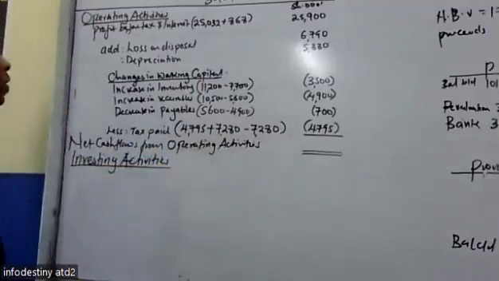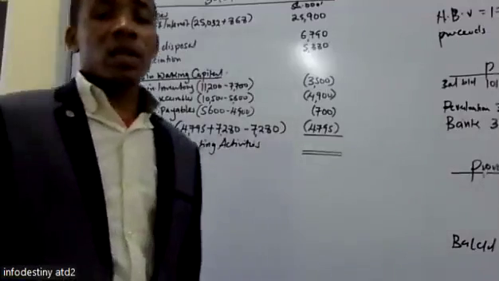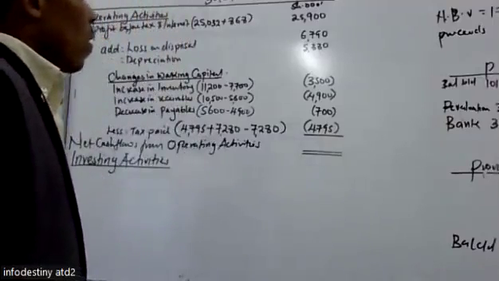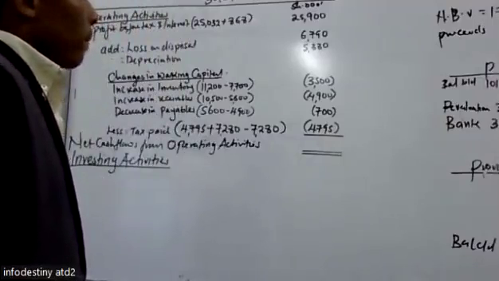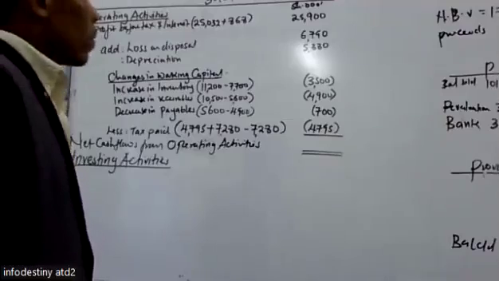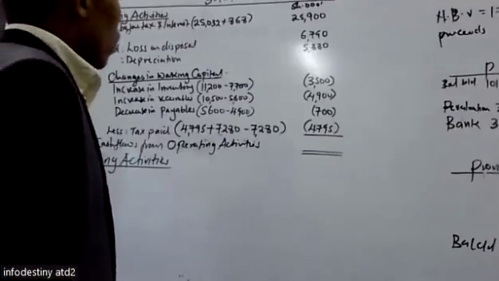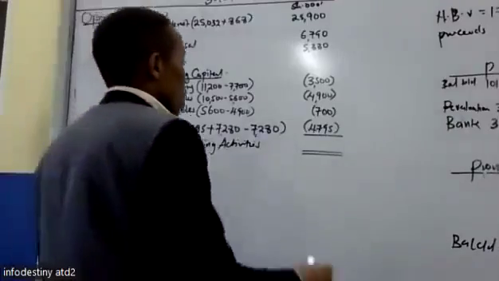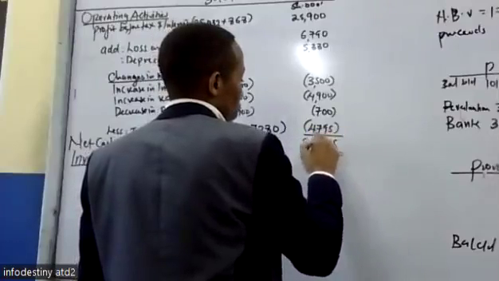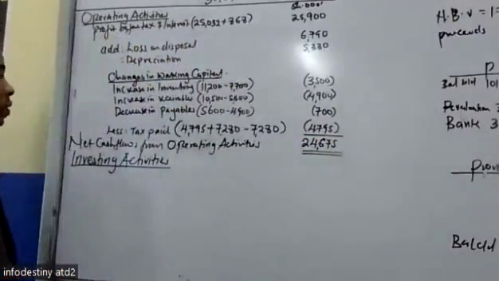So how much are we having as the net cash flows from operating activities? $24,675. Positive, negative? Positive. 24,675. All right.